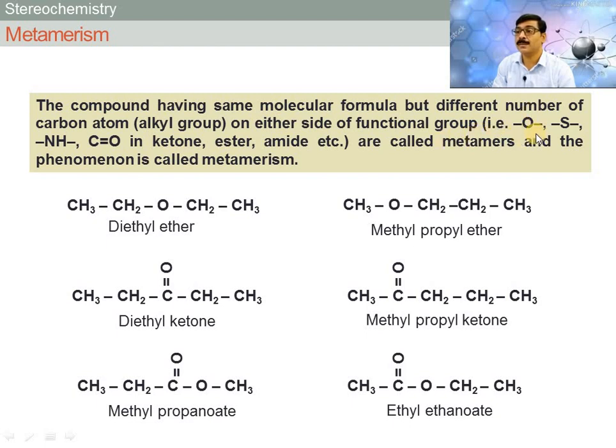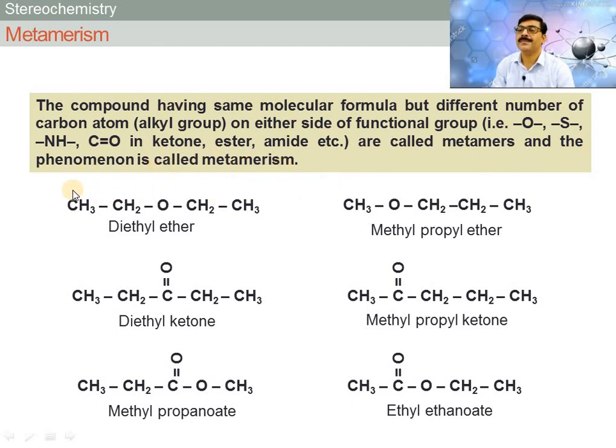And which functional group? That is ether, meaning single bond oxygen, then sulfur, then amine, then carbonyl in ketone, ester, amide, etc. These are called metamers, and the phenomenon is called metamerism.